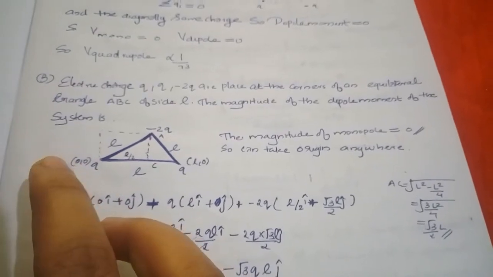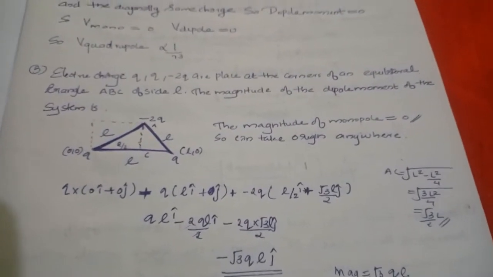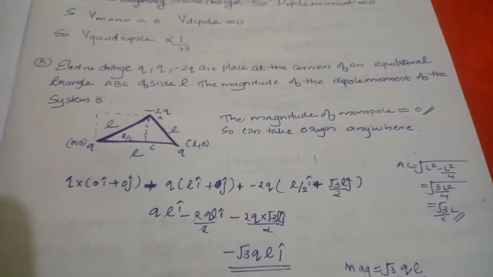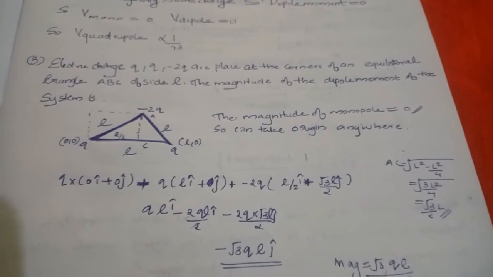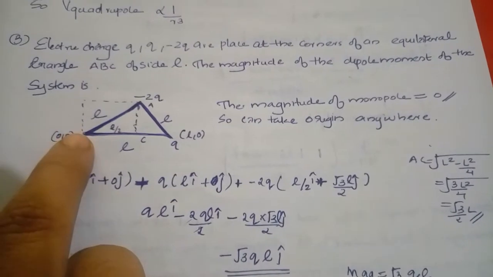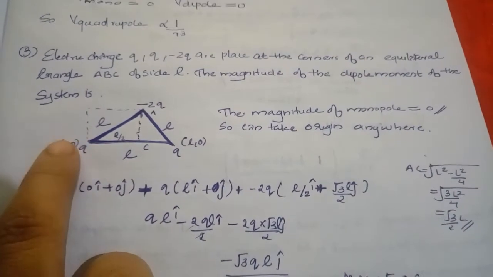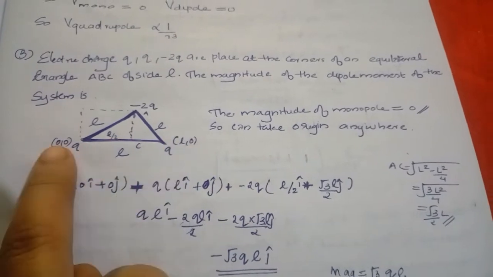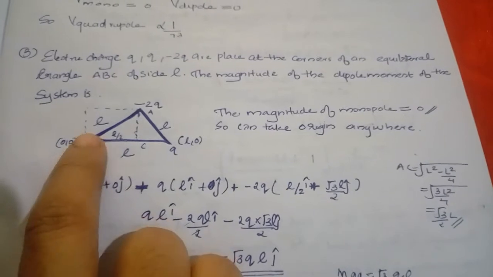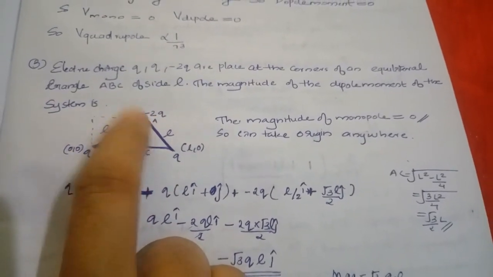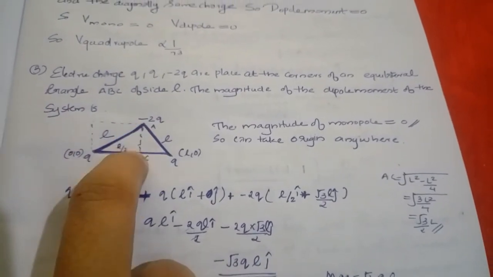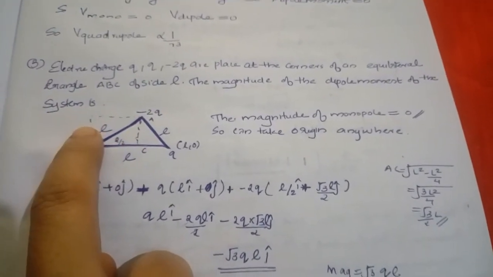That is, the monopole moment of this system is equal to 0. So for that, there is another trick: if you consider a system in which the monopole moment is equal to 0, we can take the origin anywhere, because the dipole moment is independent of the origin. So we can easily place the origin here. So it is L comma 0, because the side of the equilateral triangle is L, and here we have to find the point of minus 2Q. So for that, we consider this is L by 2, you know that, and here is L.